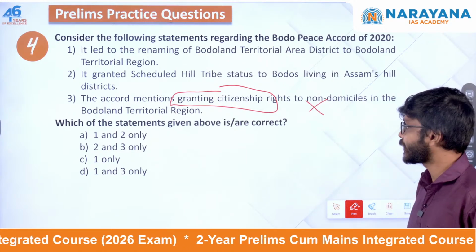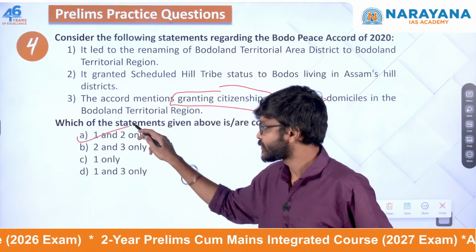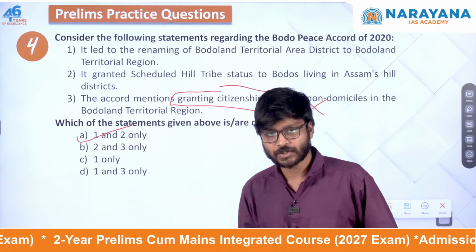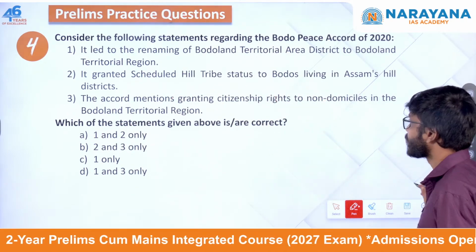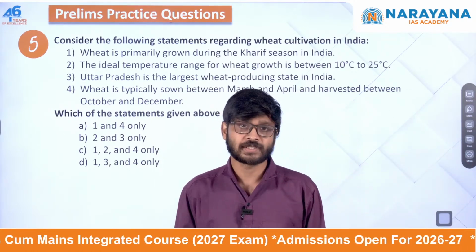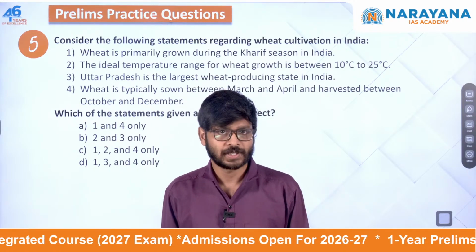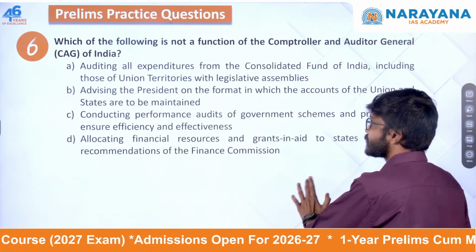This is wrong. Other than that, two statements are correct. So the correct answer is 1 and 2 only. So these are the questions of today's daily news analysis, which will be discussed in tomorrow's daily news analysis. Three questions are there.